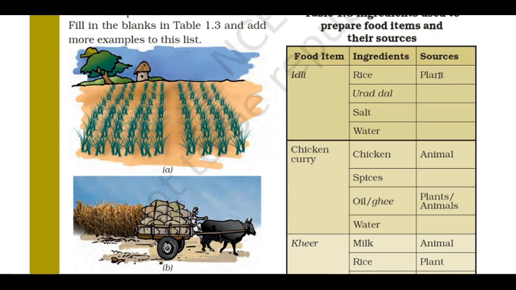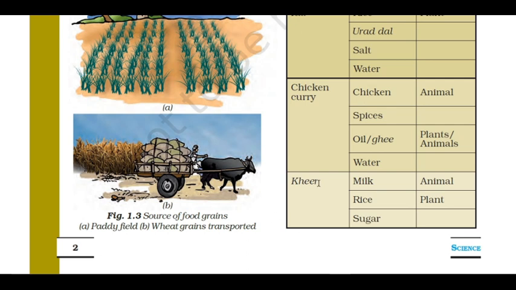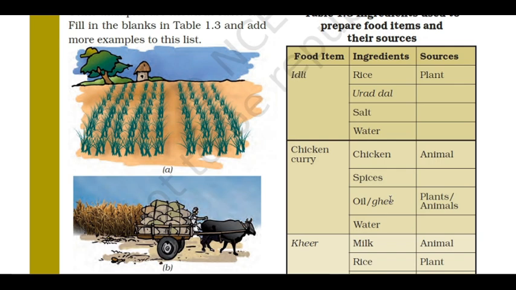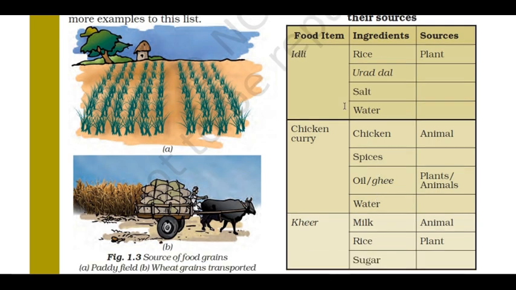For making idli, we need rice, urad dal, salt, and water. For chicken curry, we need chicken, spices, oil, ghee, and water. Then for kheer, it is the famous food of North India. We need milk, rice, and sugar. So these are the ingredients which are needed for making these food items.